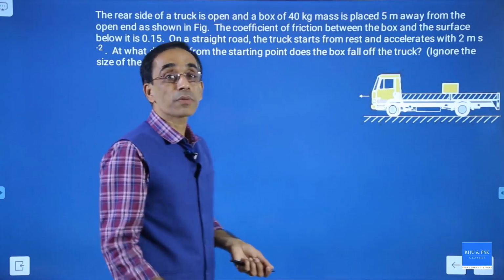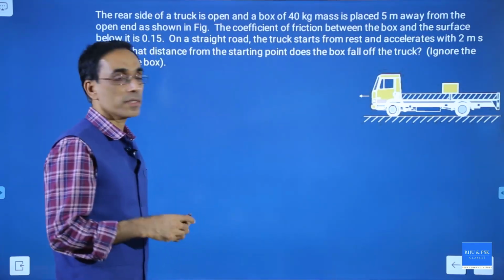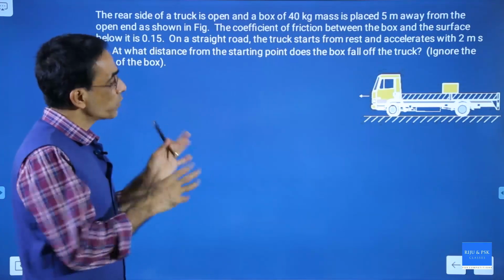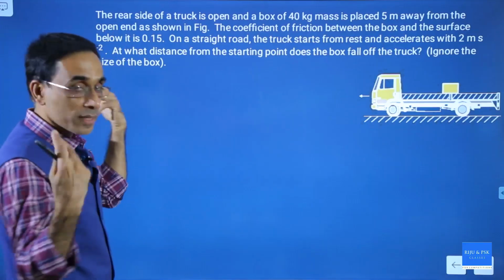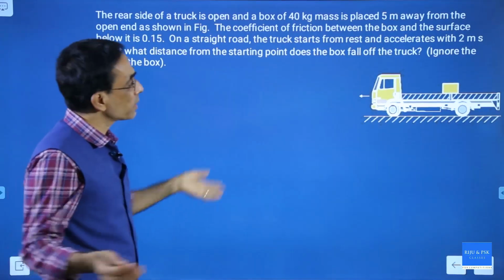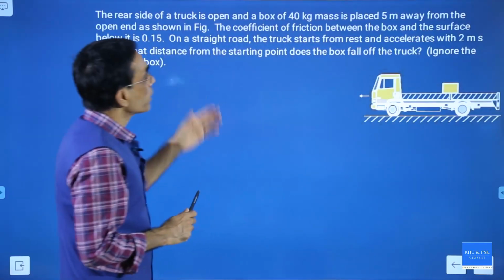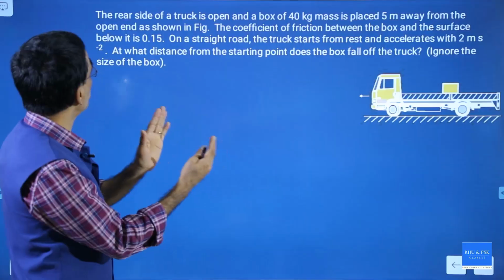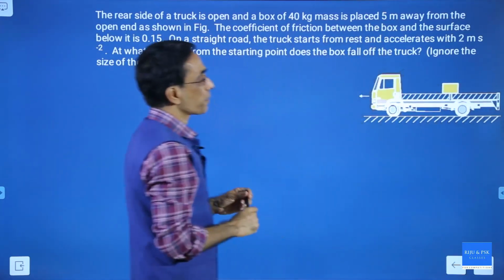Now that is what we are going to do. This is an exercise from the NCERT textbook, a very complex exercise. People complain that they don't understand it very easily, so I am trying to give you a very good insight by solving this in two different methods. The rear side of a truck is open. A 40 kilogram box is placed 5 meter away from the open end, that means from the rear end to this side, 5 meter.